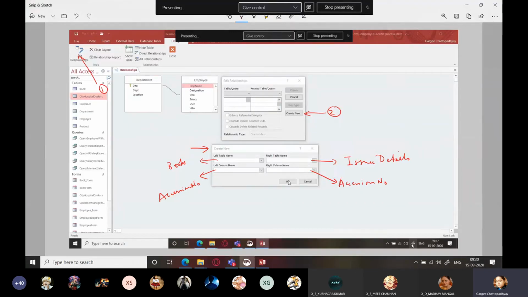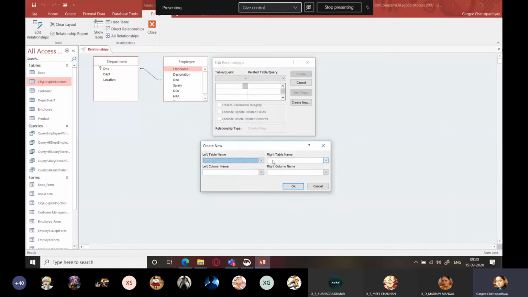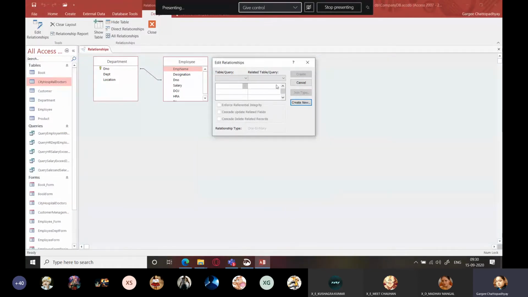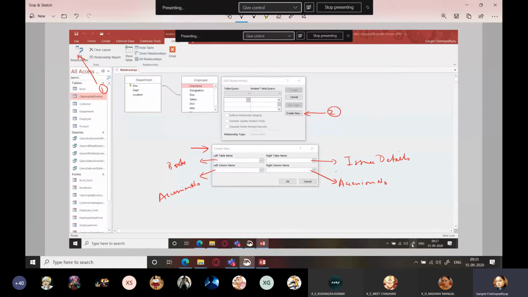ये सब कर लेने के बाद आप क्या करोगे? ओके प्रेस करोगे. Okay, once you do this, you will be clicking on OK. Once you click on OK, the relationship will be displayed here. First, left table, right table, accession number, accession number, and then you will click on create. So number 3 is this, right? And then number 4 is clicking on the create button. And when you click on the create button, your tables will appear over here and they will be joined to each other. तो वो relationship आपको यहाँ पर display हो जाएगा.